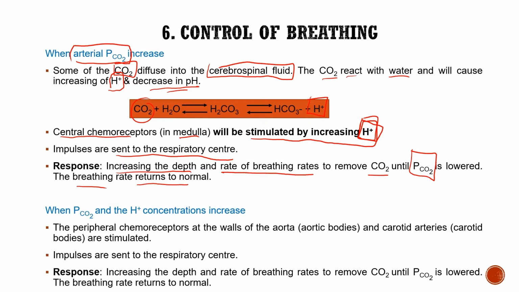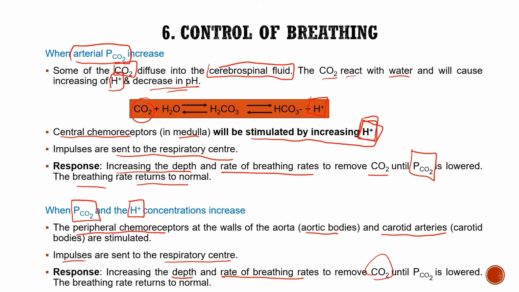Then what happens when the partial pressure of carbon dioxide and H plus, or proton concentration, increase? They are detected by the peripheral chemoreceptors, which are the aortic bodies and the carotid bodies. Impulses are sent to the respiratory center, and this will cause an increase in depth and rate of breathing to remove carbon dioxide until the partial pressure of carbon dioxide is lower.